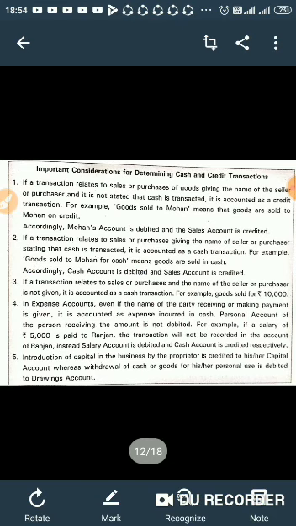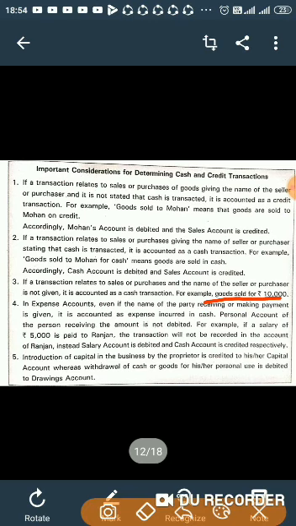The third consideration is, if a transaction relates to sales or purchases and the name of the seller or purchaser is not given, it is accounted as a cash transaction. For example, goods sold for rupees 10,000.